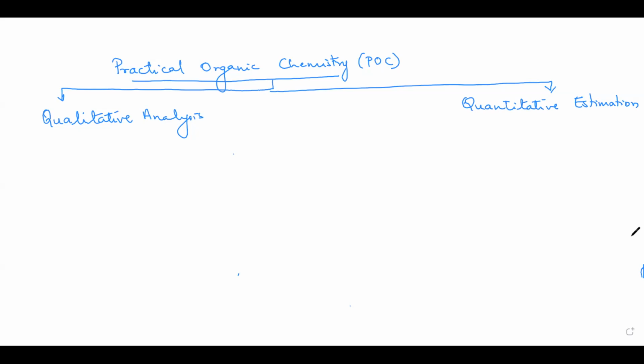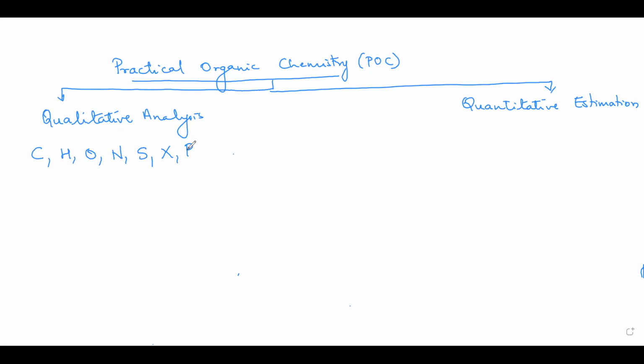So first, let us start with qualitative analysis. Qualitative analysis means finding out the elements present in the organic compound. Now, what all elements could be present in an organic compound? Organic compound will have carbon. Hydrogen may be present. Oxygen, nitrogen, sulfur, halogen, and phosphorus.